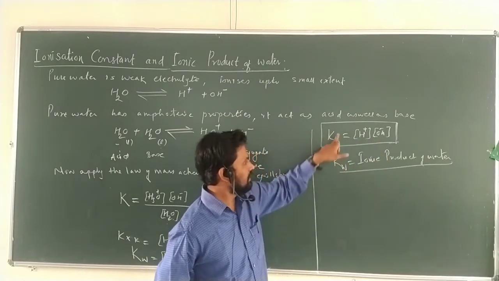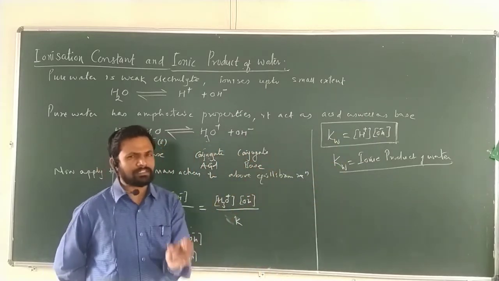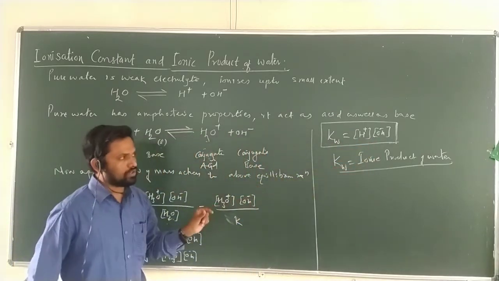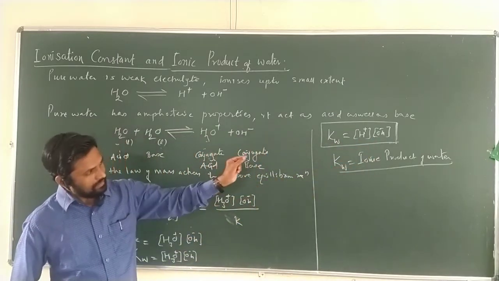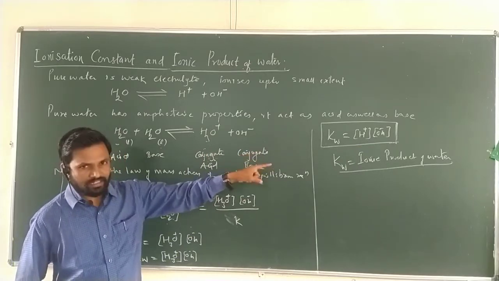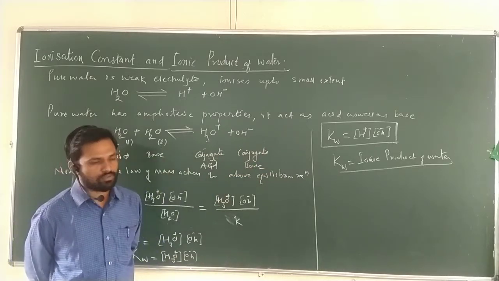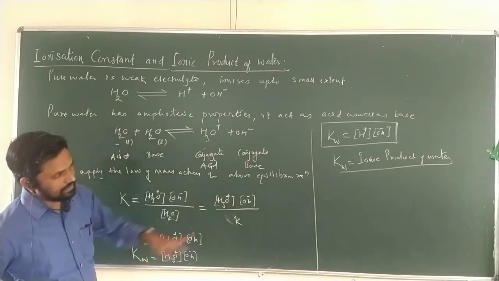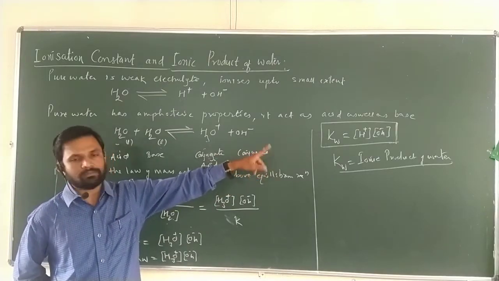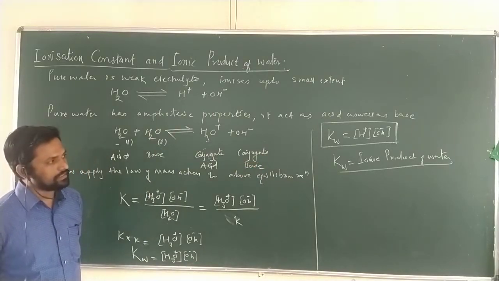Product means multiplication of two factors. It is the product of the molar concentration of hydrogen ion and hydroxyl ion. That is the ionic product of water. So Kw can be represented as the molar concentration of H plus ions multiplied by the molar concentration of hydroxyl ion. Okay, so this is the Kw.